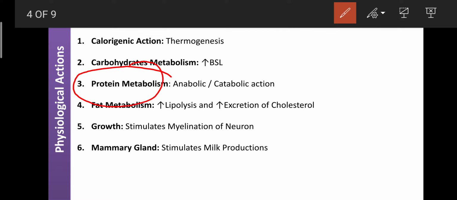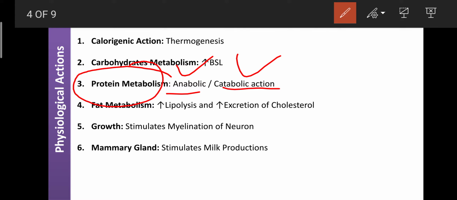Here, the action on protein metabolism is a mixed type of action. T3 has both anabolic activity as well as catabolic activity. Anabolic means it can build up proteins, or form a new molecule by utilizing smaller molecules or amino acids.